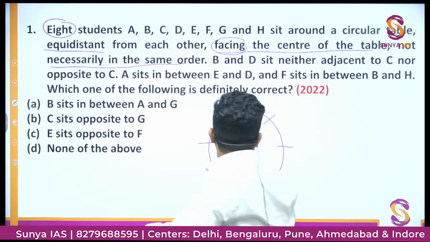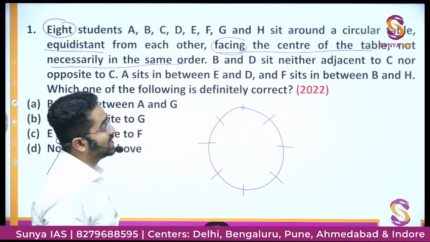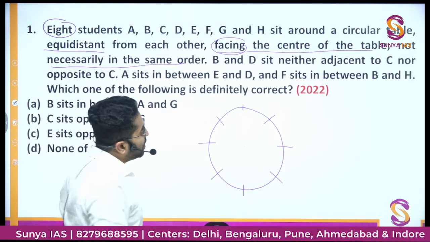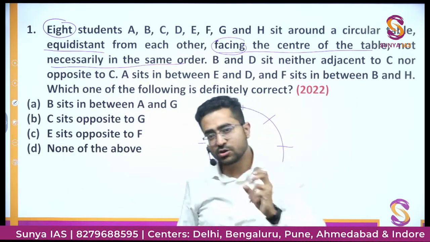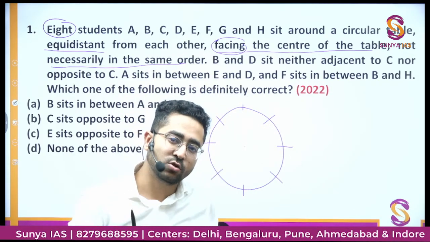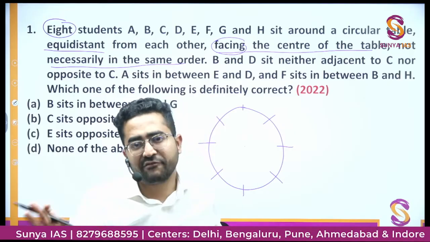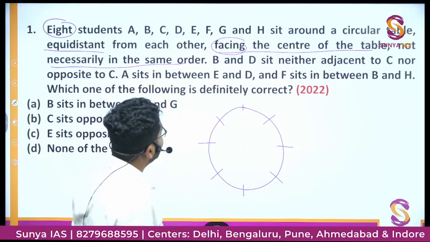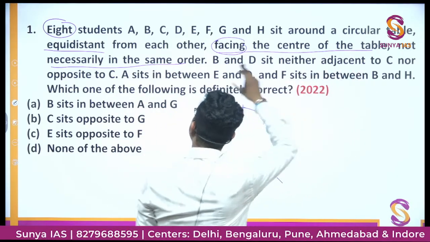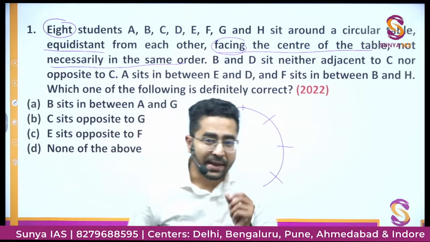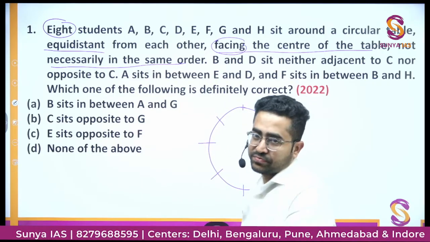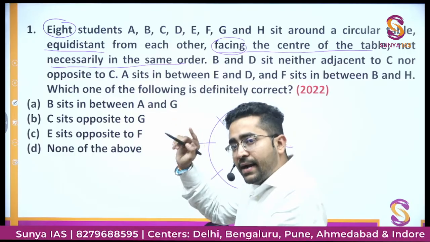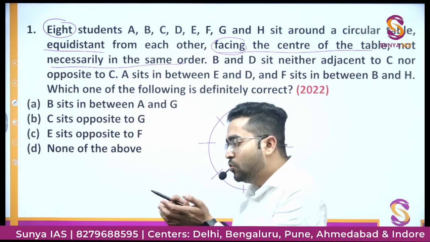Okay. B and D sit neither adjacent to C nor opposite to C. So now, I am solving this question very slowly, keeping it very slow, because I want to be with everybody. Now here, B and D sit neither adjacent to C nor opposite to C. So every time you need to make one reference. What is a reference? I have decided one thing and all other things I will do with respect to that reference.